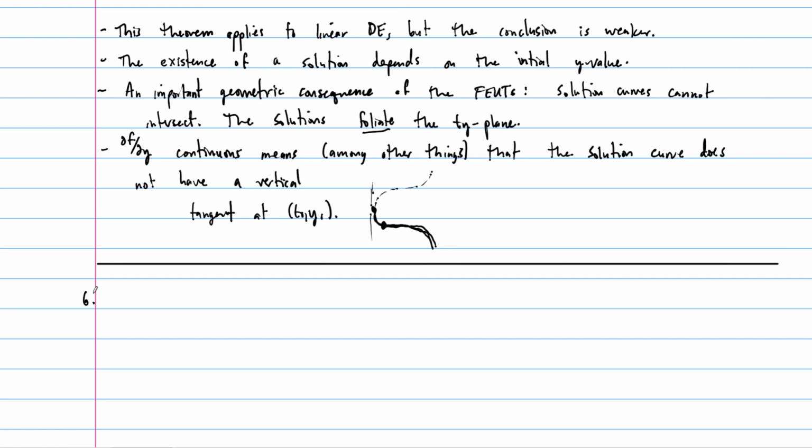So here's item number 6. I'm going to write down the initial value problem, and then we want to check to see how this works. All right, so here's the initial value problem. This one's going to be in terms of y and x. So dy by dx equals (3x squared plus 4x plus 2) over (2 times (y minus 1)). And the initial value here is going to be y of 0 equals negative 1.